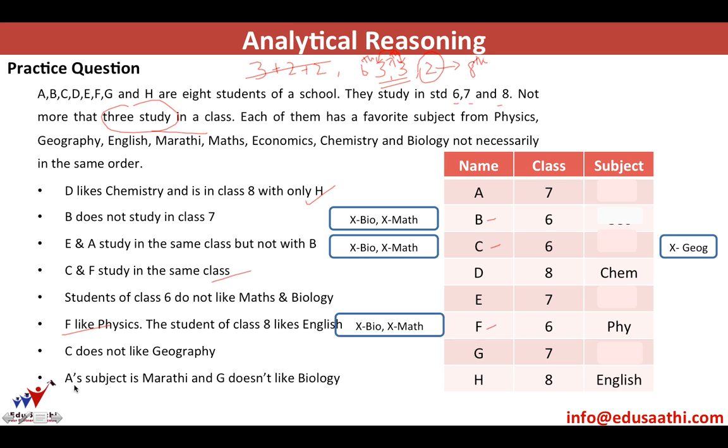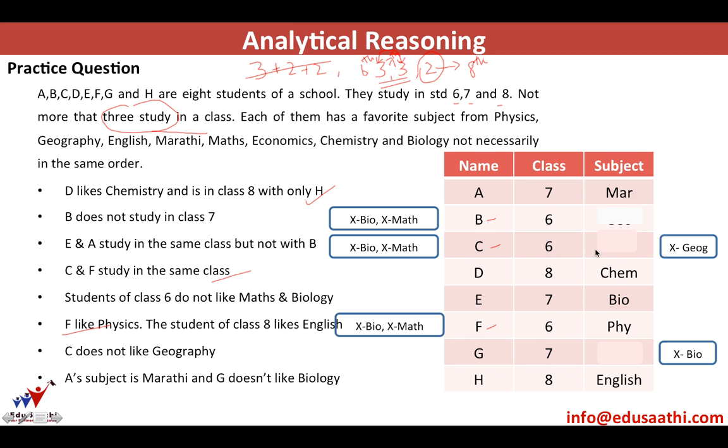The next information, A's subject is Marathi. So I'll write Marathi over here. And G does not like biology. So I'll write G also does not like bio. So B does not like bio, C does not like bio, F does not like bio, G does not like bio. So the only place that bio can come would be against E. So bio will come over here.